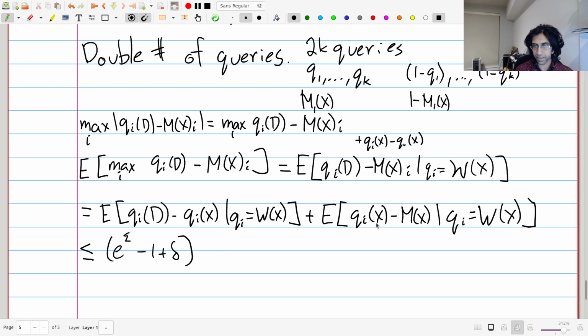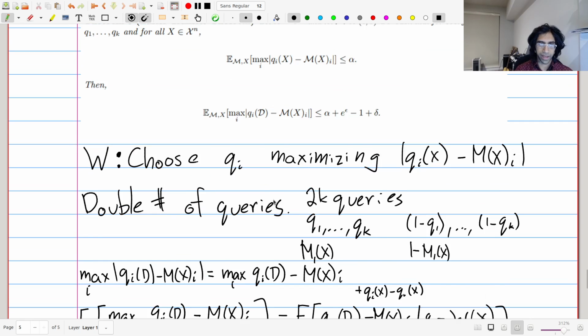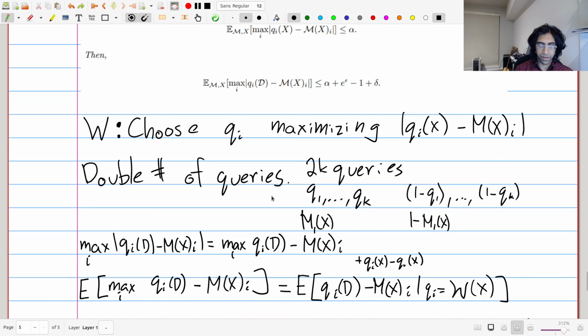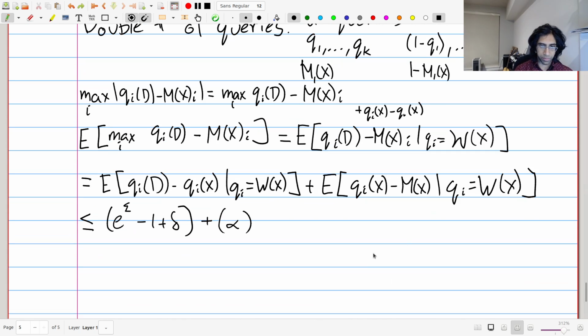And the second thing just asks, how far off is the differentially private algorithm in terms of error answering the query on the data set itself? Well, by assumption, we know that this is upper bounded by alpha. This is one of the things saying that the algorithm is accurate. So yeah, that's the entire proof of this transfer theorem.